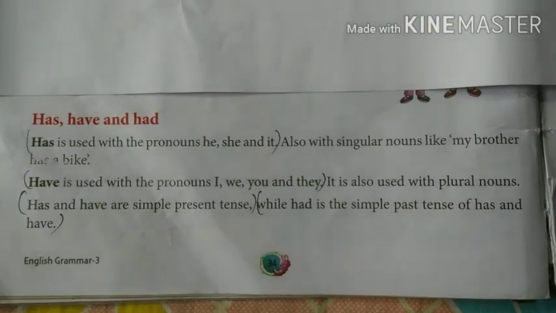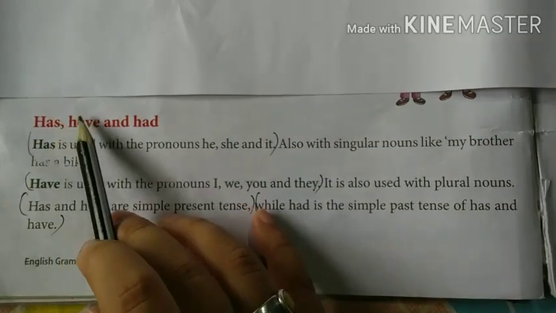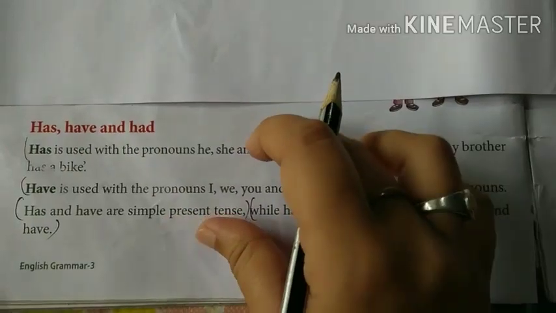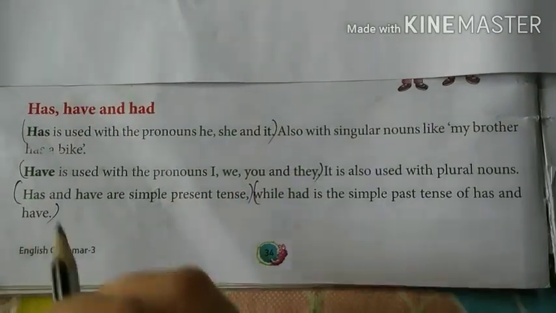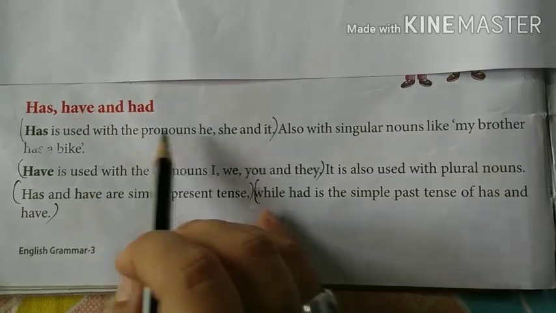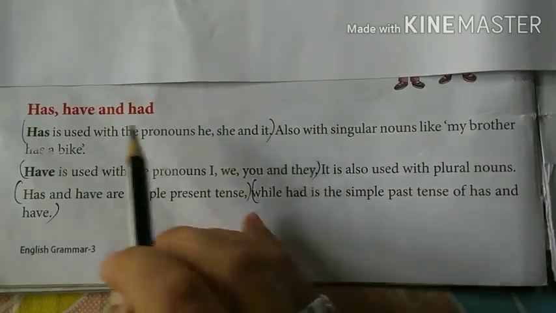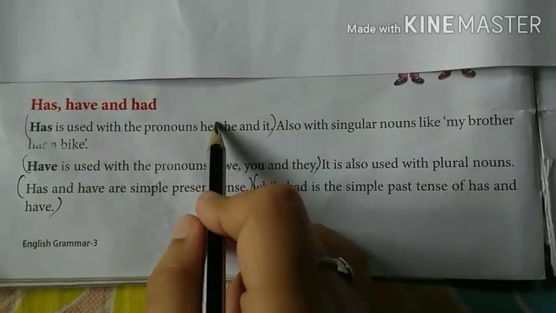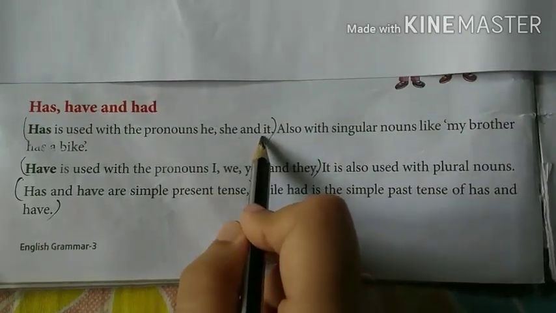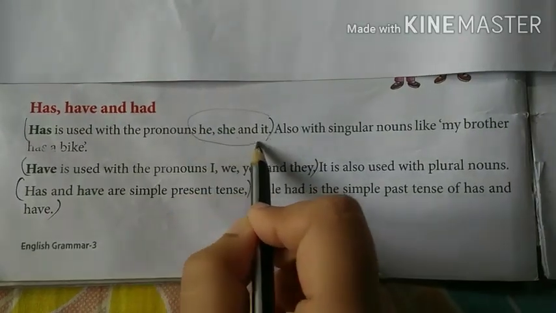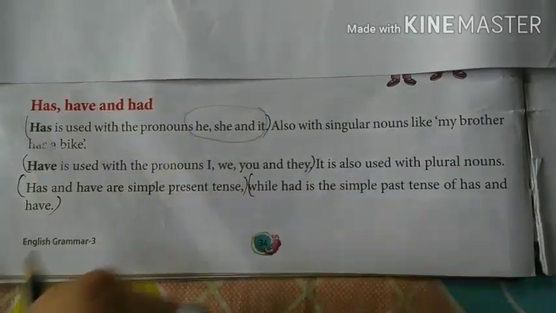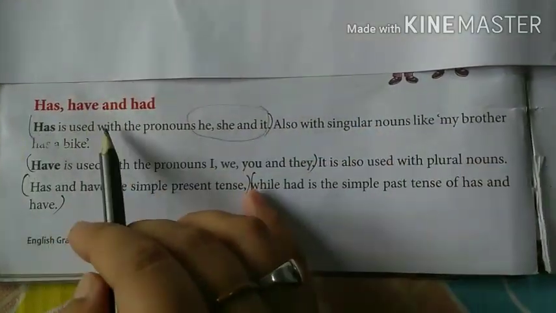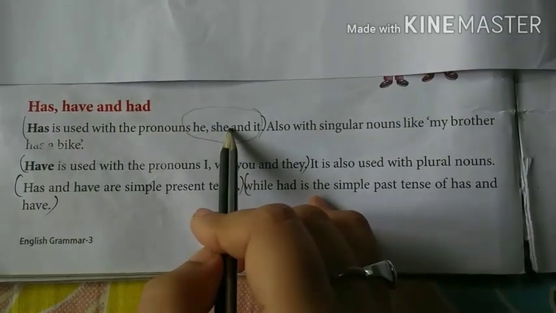Now let us discuss the words has, have, and had. The uses of has, have, and had are being mentioned in these lines. Has is used with the pronouns he, she, and it. So you have to remember that has is always used with the pronouns he, she, and it, because he, she, and it are singular. Okay, it refers to one particular person or thing. So has is always used with singular pronouns.